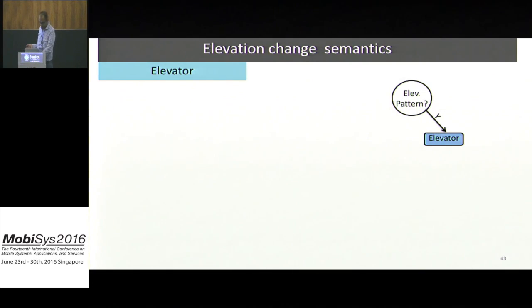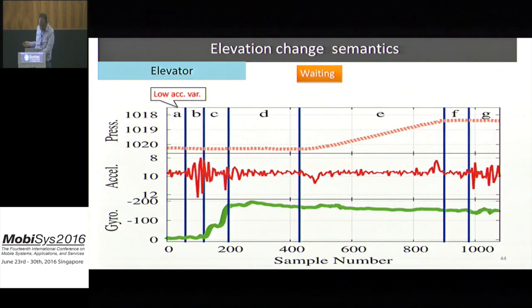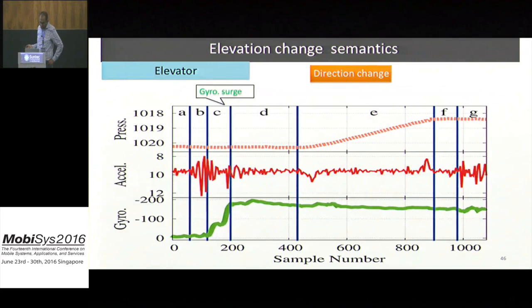Now, we will move to another type of semantic, which is the elevation change semantic. We will see how to identify an elevator. The elevator also consists of a temporal sequence of microactivities. The user first waits for the elevator, which is translated to low acceleration variance, and when the elevator arrives, the user walks to the elevator, which is translated to high acceleration variance.